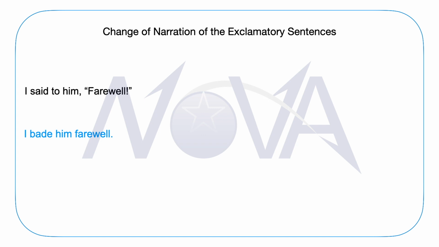I hope that you have got all the basic concepts of change of narration by practice of different types of sentences: declarative sentences, interrogative sentences, imperative sentences, and finally exclamatory sentences. In future, we will do in-depth practice of each one of these kinds separately to learn few further things about the change of narration related to each category of sentences.